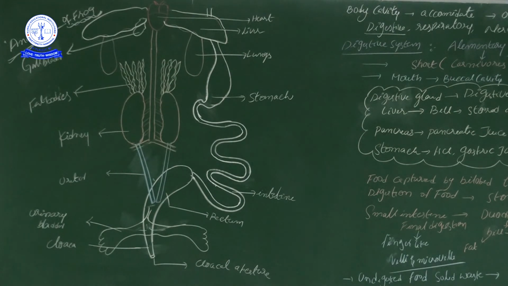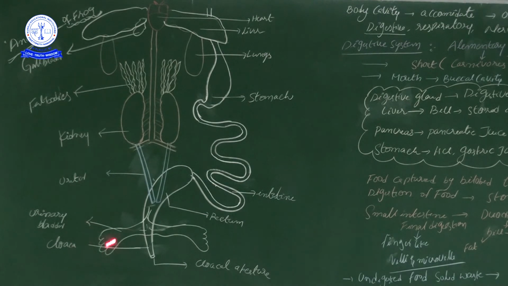And here is one important note. See, these kidneys lead to the ureters, which open into the urinary bladder, and that urinary bladder opens into the rectal region. From here onwards, the alimentary canal, the last part, the intestine, opens to the rectum.